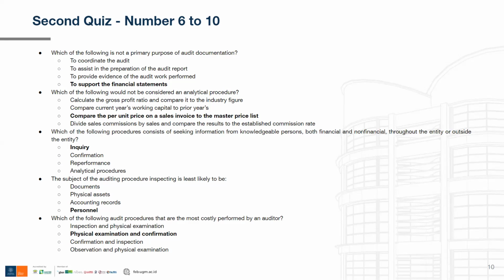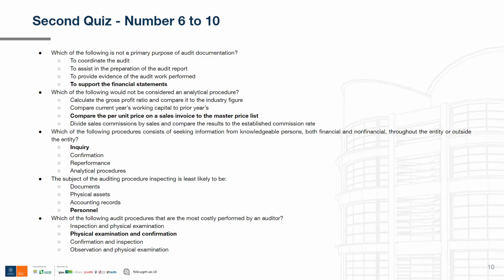Now let's take a look at the fourth option: divide sales commissions by sales and compare the result to the established commission rate. This one is also an analytical procedure because there is a comparison between information the auditor has to work with.